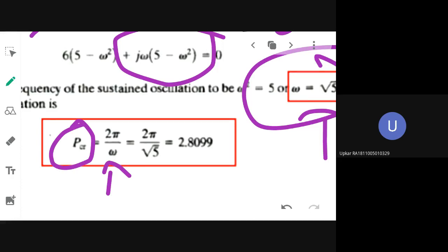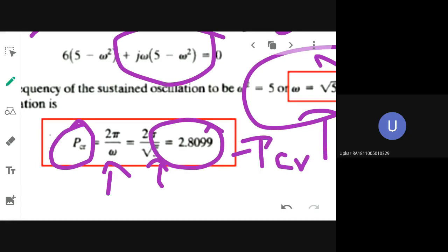2 pi by omega. What is the formula? 2 pi divided by omega. So omega just now you have found out. You substitute in the formula. This will give you the period of oscillation. So you found out what is KCR. You know what is PCR. Now what will you do?